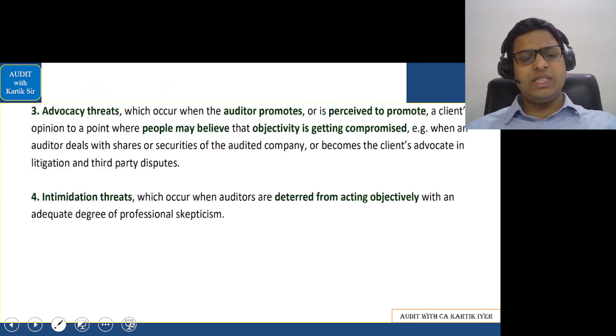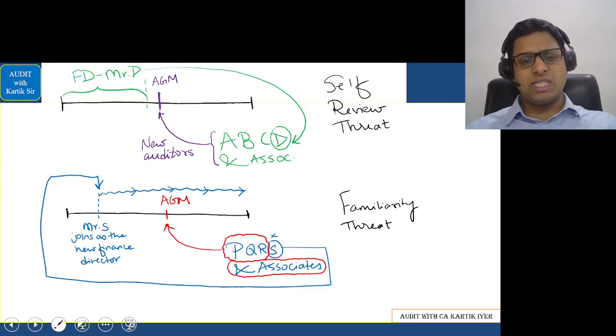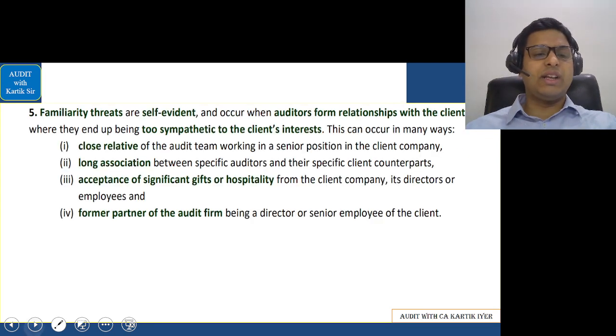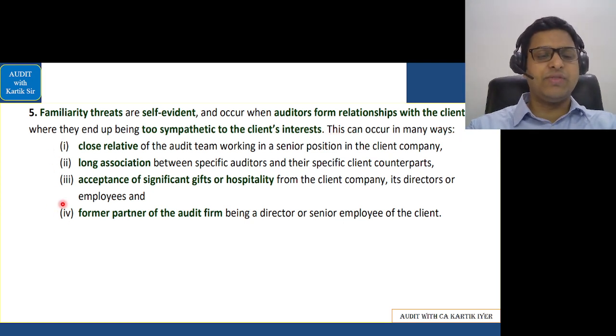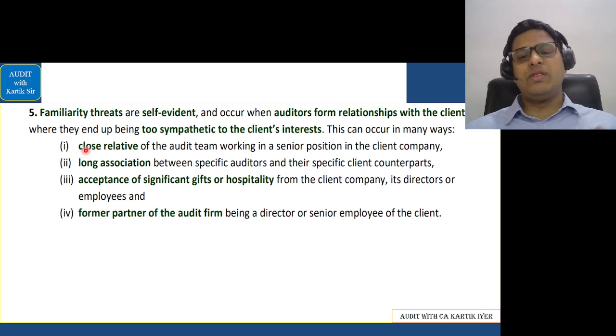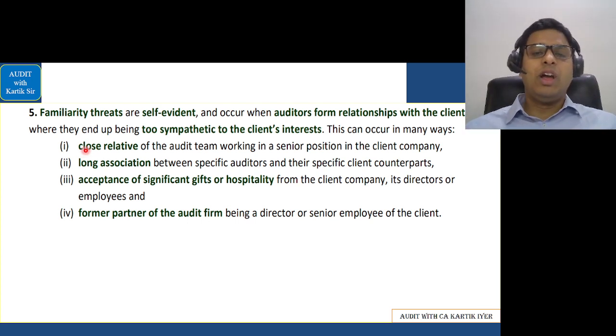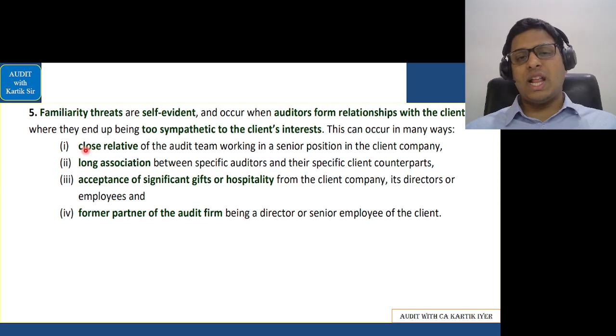We had done all these examples in the class. If you remember all these examples, now we enter the familiarity threats part. This also has examples which are important. This can occur in many ways, and they have given the ways in this part. Close relative of the audit team working in a senior position in the client's company, long association between the auditor and the client, acceptance of hospitality and gifts from the client, and finally, any partner becoming the director or a senior person in the client's company. This is what we have done in relation to familiarity threats.